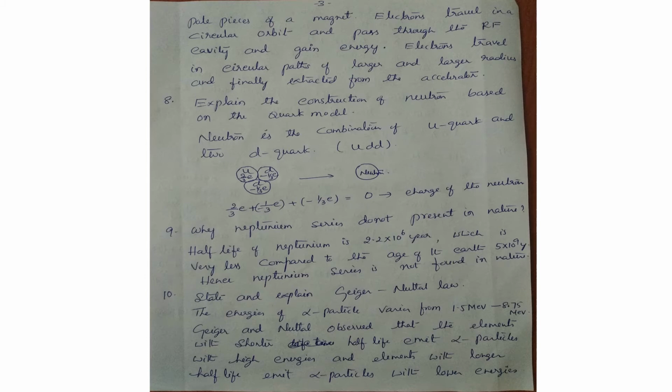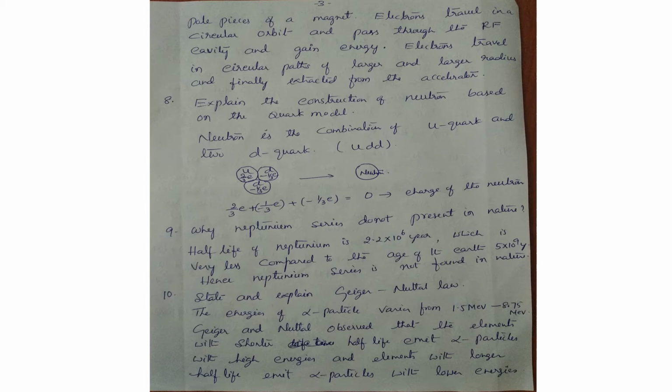Electrons travel in a circular orbit, and when they pass through the radio frequency cavity, they gain energy. As they gain energy, their velocity goes on increasing, so they travel in circular paths of larger and larger radius, and finally they are extracted from the accelerator. This is how electrons are accelerated.